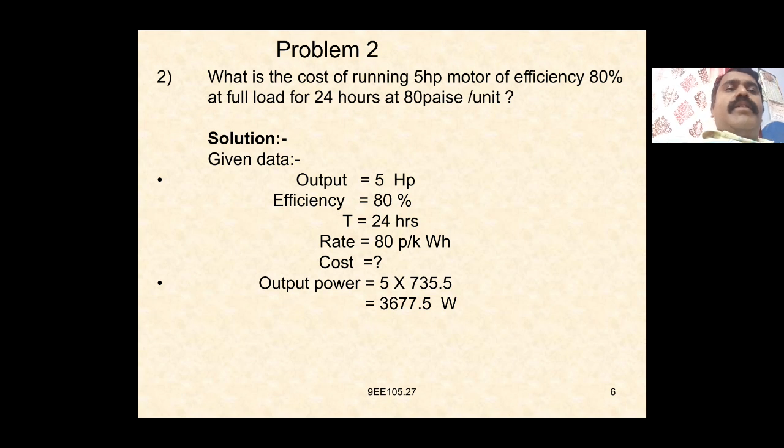Output is equal to 5 HP, efficiency is equal to 80%, time t is equal to 24 hours, rate is equal to 80 paise per kilowatt hour. So what is the cost we have to find out.